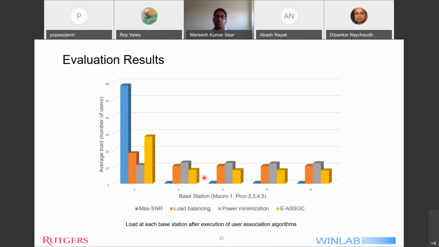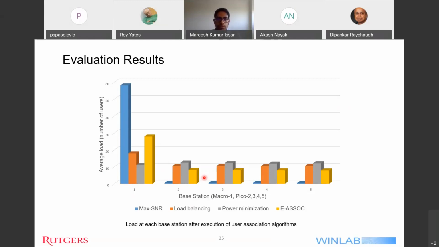So that's the main reason why E-ASSOC scheme is able to perform better than the max-SNR scheme, due to the distribution of users from the macro cell to the small cells, which was also our intuition from the previous slide.